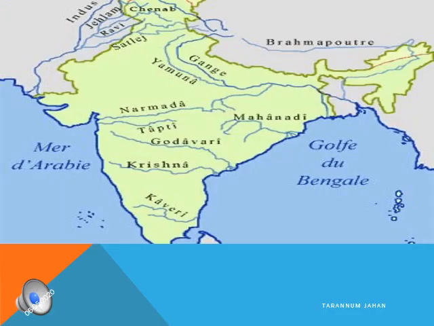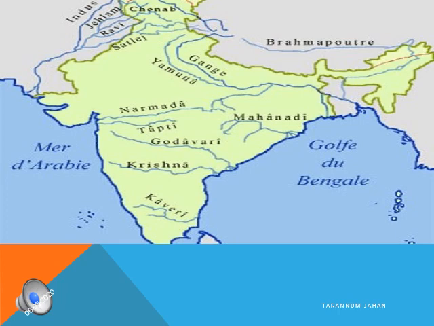Now just have a look at the map, and you can see how these Himalayan rivers and the Peninsular rivers are flowing. The big Himalayan rivers, you see the Indus, Ganga, and the Brahmaputra, how they are flowing from the Himalayan mountains. And the triangle shape, all the rivers within that Peninsular Plateau are nothing but the Peninsular rivers. If you see the movement of the Narmada and Tapati, they are moving towards the Arabian Sea, and the other rivers are flowing towards the Bay of Bengal. You see the Godavari, Krishna, Kaveri, Mahanadi, all these rivers are flowing towards the Bay of Bengal, whereas only the Narmada and Tapati flow towards the Arabian Sea.